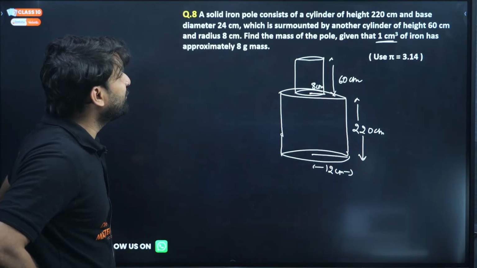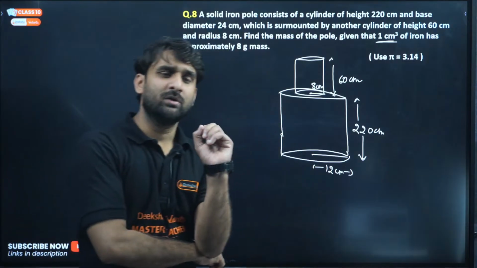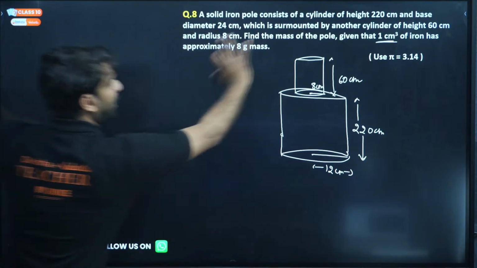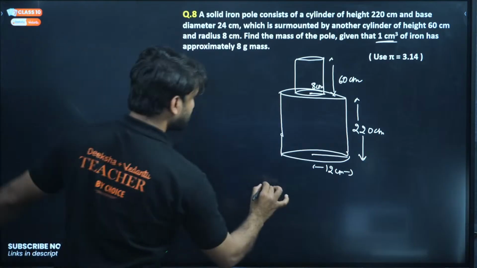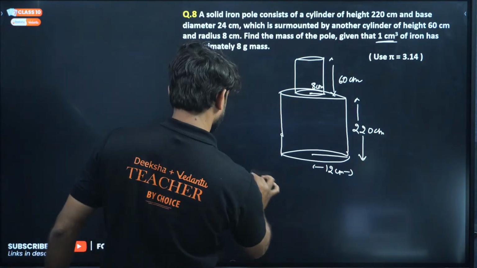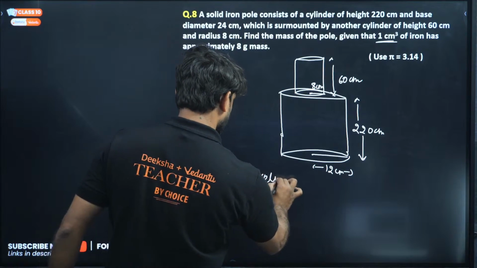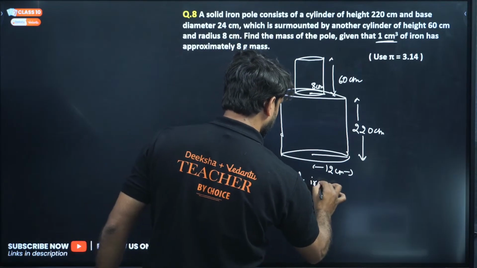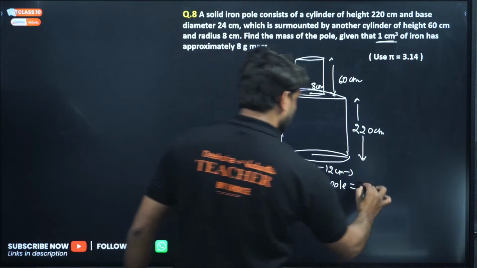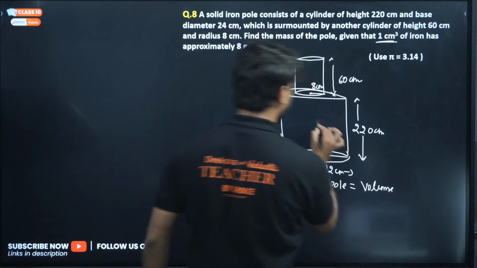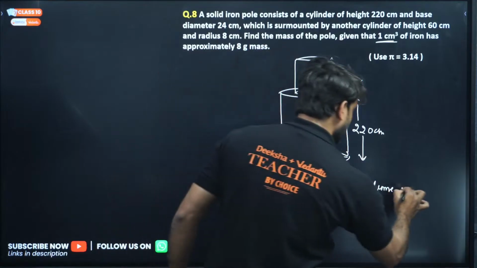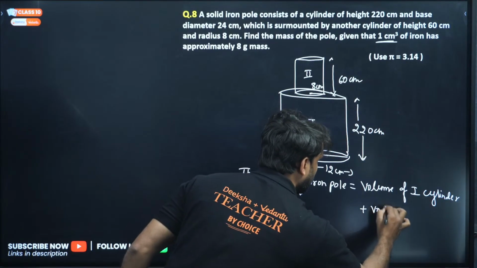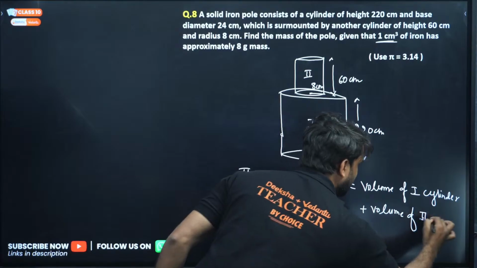Find the mass of the pole given that 1 centimeter cube. Cube indicates volume, so we have to find out the volume first. The volume of the complete structure, the volume of the iron pole, is the volume of the first cylinder plus the volume of the second cylinder.